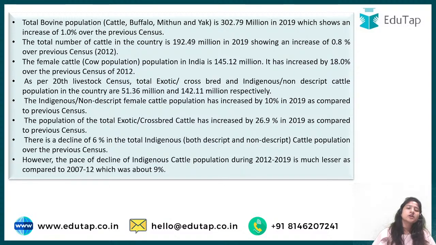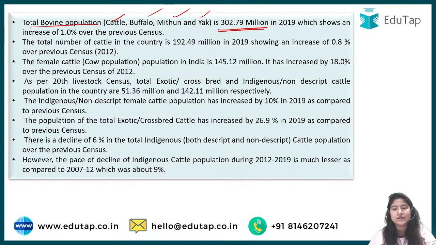Now here in this particular slide, you have everything that you need to know about all the bovine population. Bovine basically means cattle, buffalo, mithun, yak, they all come under the section bovine. According to the 2019 census, it is 302.1979 million, which shows an increase of 1% over the previous.